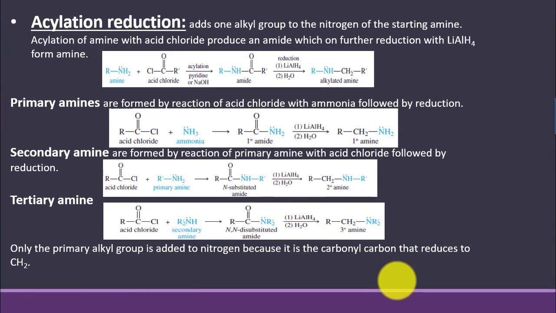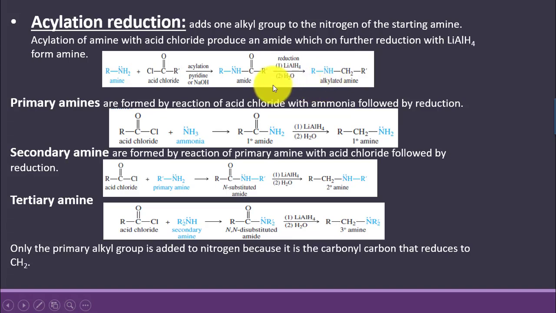Next method is acylation reduction. This method is also used for the preparation of primary, secondary and tertiary amine, just like the reductive amination. So here we say that the primary amine is made to react with acid chloride in the presence of solvent like pyridine or NaOH to form amide, and this amide on further reaction with lithium aluminium hydride leads to the